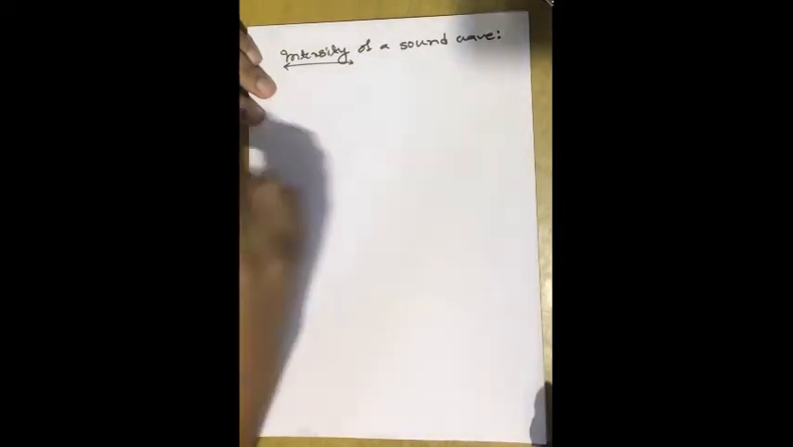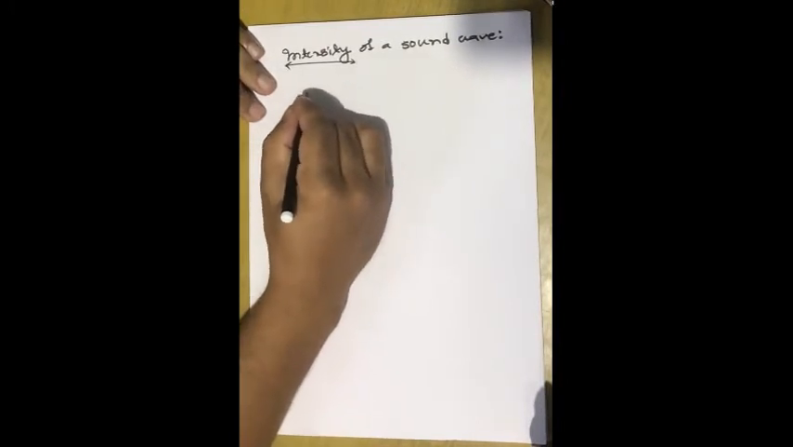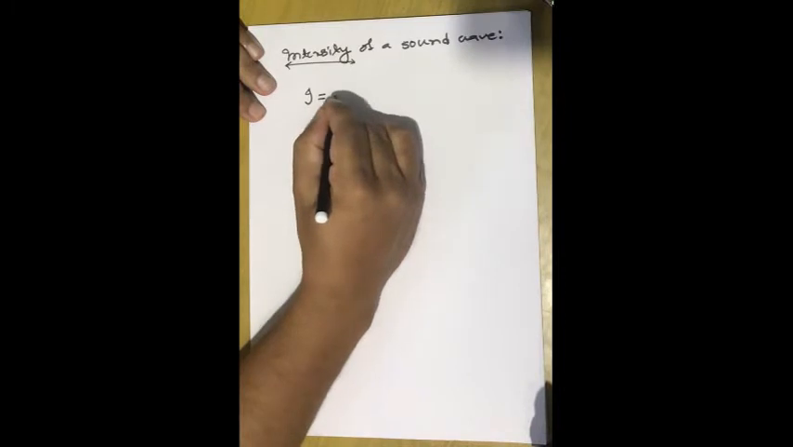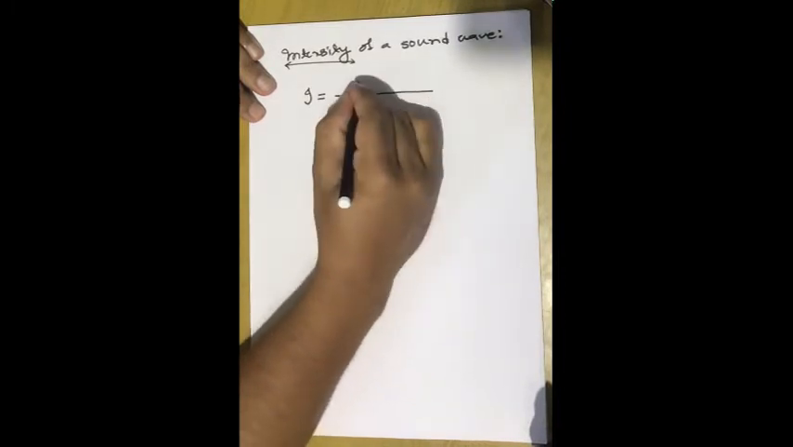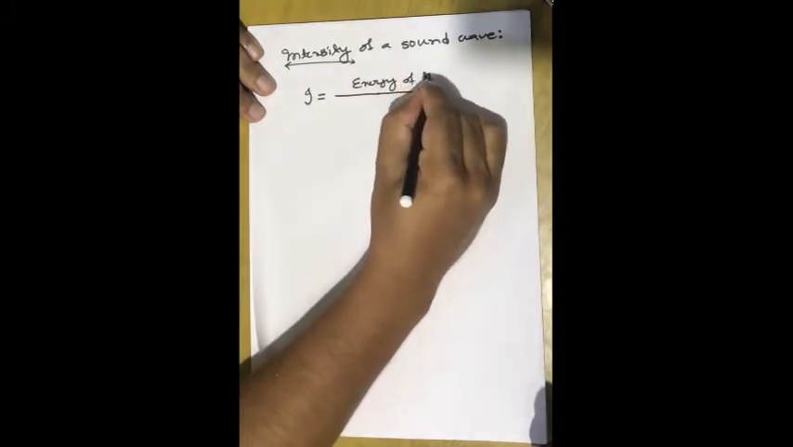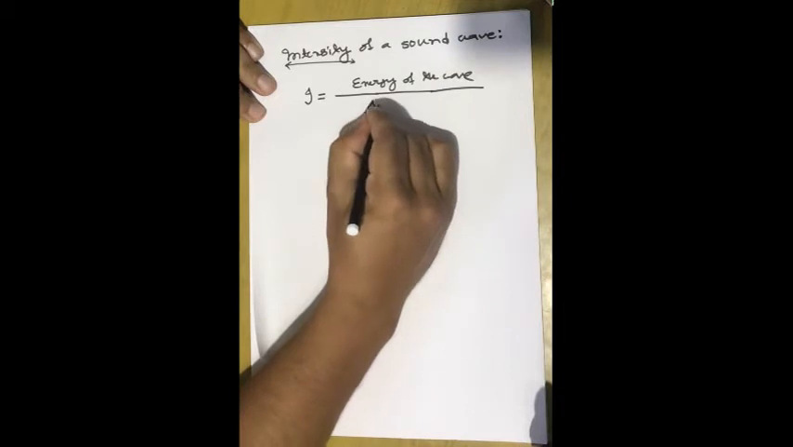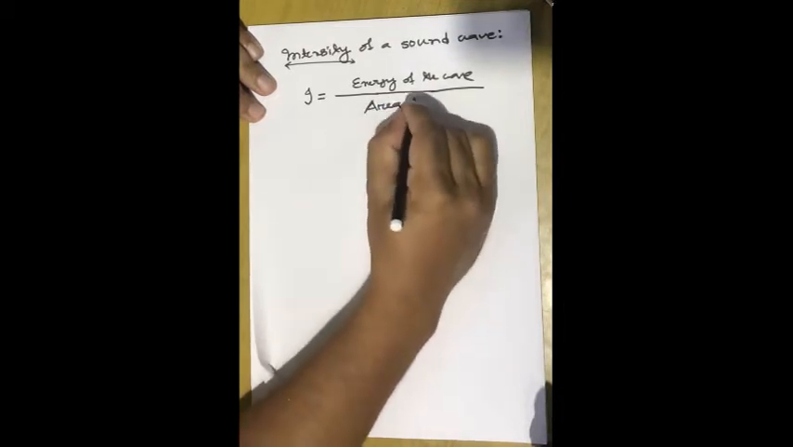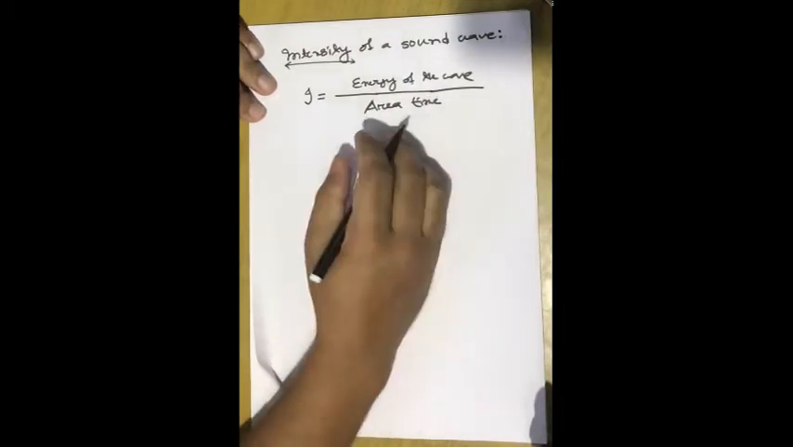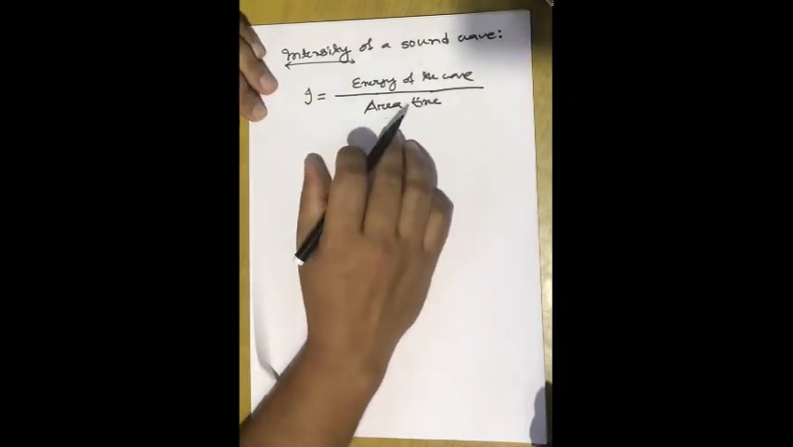So what is the definition of intensity? If we represent intensity by I, then intensity represents the energy of the wave over area into time. That means energy of the wave per unit area per unit time. This is the definition of intensity of a wave.